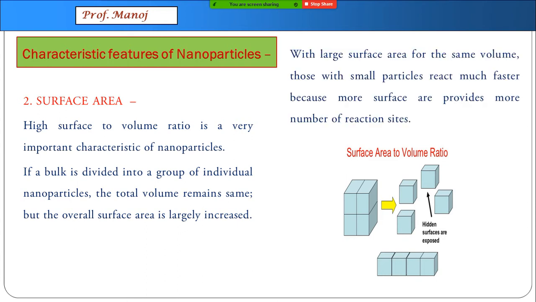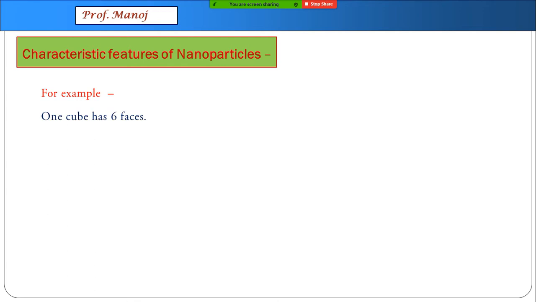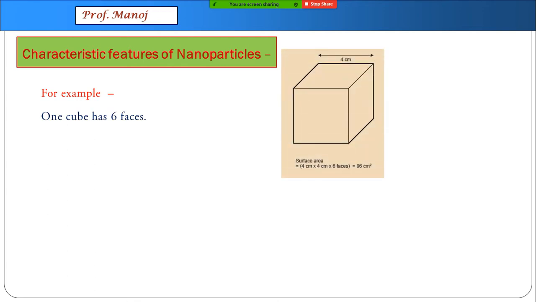With large surface area and the same volume, reaction becomes faster. That is why such material can be used as catalyst and for some other purposes of reactions. We will explain this in a mathematical way. For example, consider one cube which has 6 faces, and let us assume each side of the face is 4 centimeter. So the total surface area is 96 centimeter square.